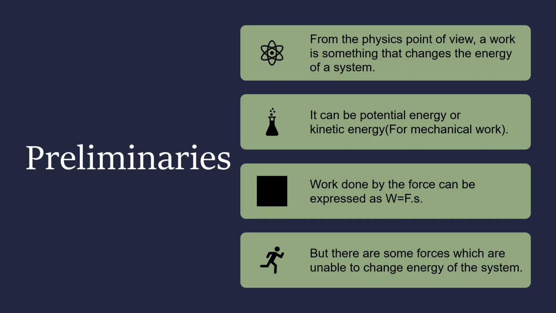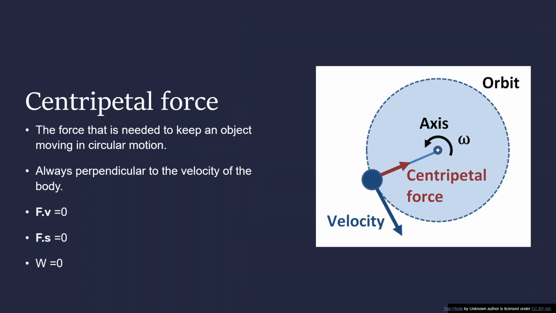Work done by a force can be expressed in the form W equal to F dot S, where F is the force vector and S is the displacement vector. And the dot denotes the dot product or the scalar product of vectors. When you think about it at first, you feel like almost all forces do work, right? Our imagination of force is just that it makes something move. But there are some forces which are unable to change the energy of the system, which we will discuss right now. The first force we are going to discuss today is the centripetal force.